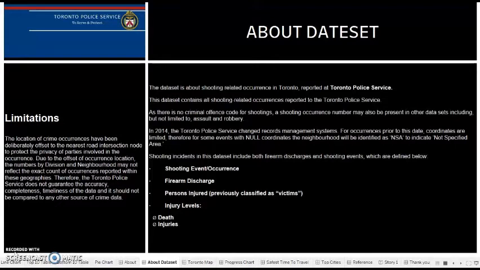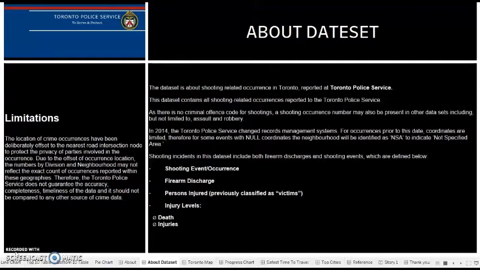So, a limitation of this dataset is that the location of the crime spot has been deliberately offset to the nearest intersection node. This is done just to protect the privacy of the parties involved in the crime. Before moving to the charts, we sorted our dataset. We removed the null values and then we set the dataset up for the analysis for the charts and the dashboard creation.